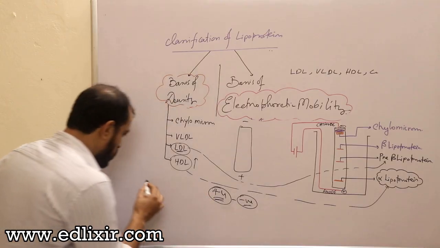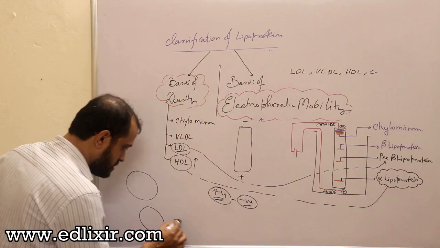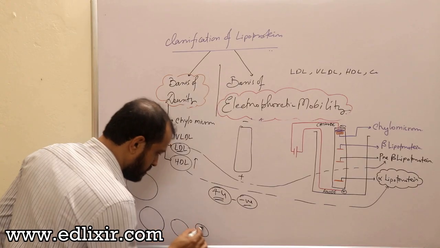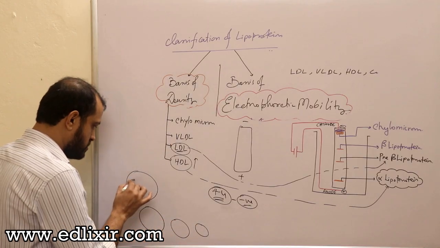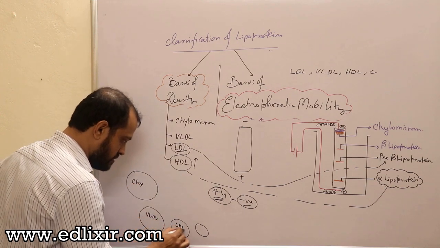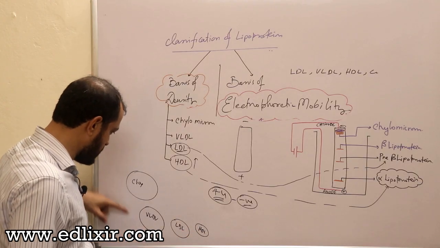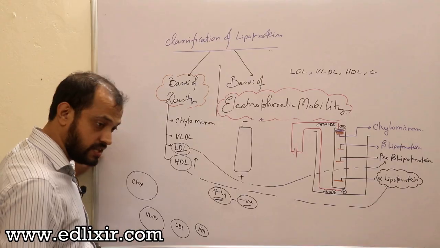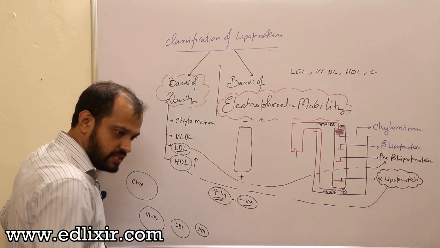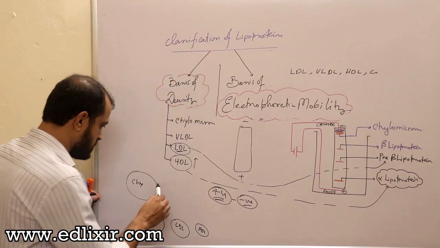Now listen, what happens is this. Suppose this is chylomicron, this is your VLDL, this is your LDL, this is your HDL. You need to understand that if this is chylomicron, this is VLDL, this is LDL and this is HDL, what is actually changing? These things are becoming smaller, right? They are actually losing lipids.